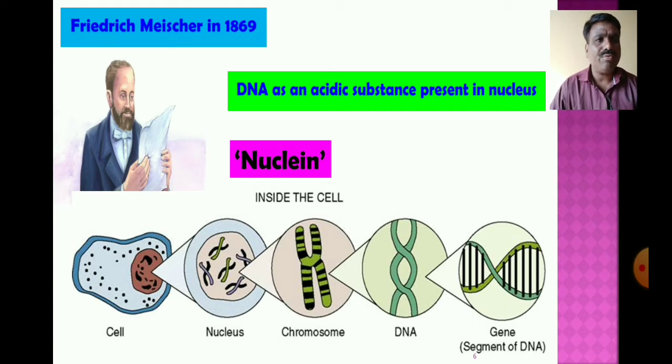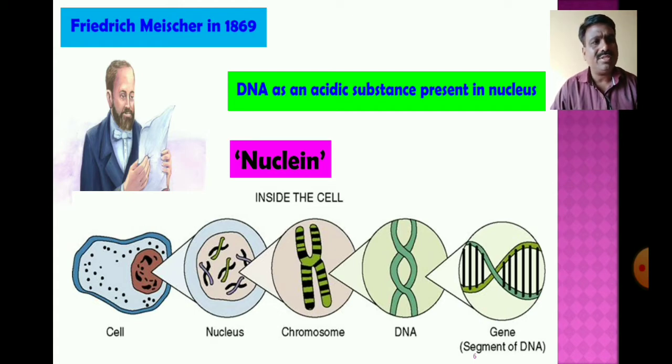The muton is the unit of mutation, the recon is the unit of recombination, and the cistron is the unit of function. A gene has a number of nucleotides with nitrogen bases, containing the specific coding information essential for the synthesis of protein molecules.